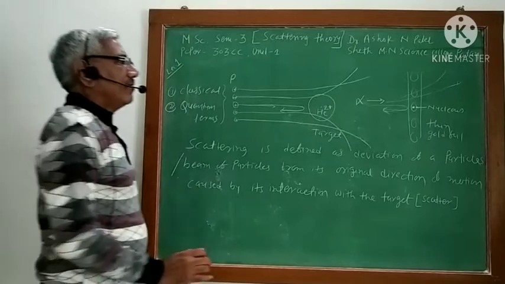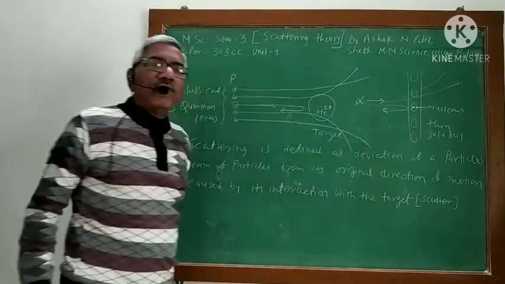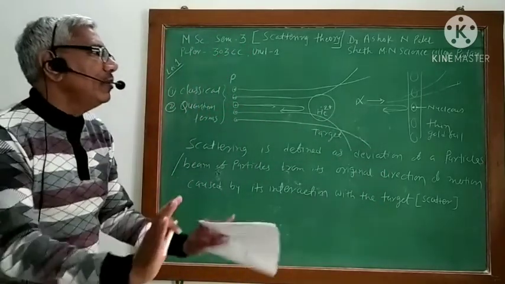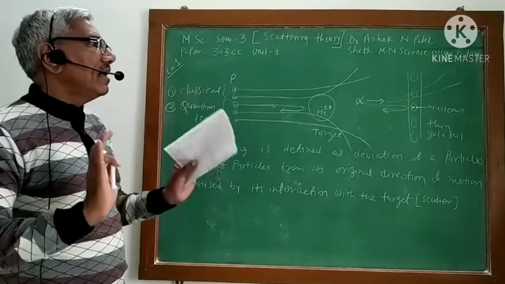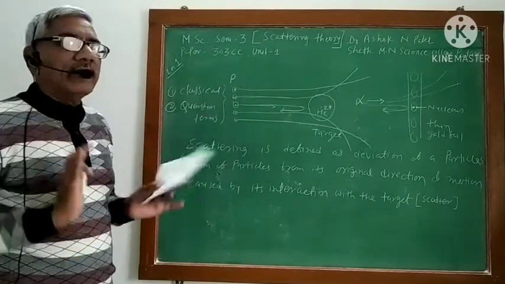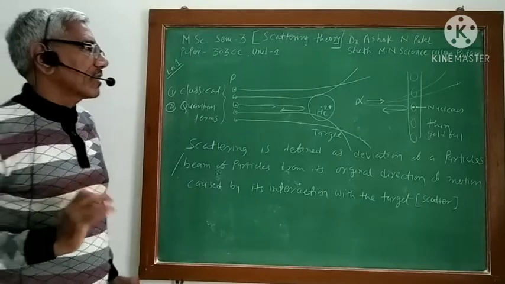So from Rutherford scattering of alpha particles, we got the idea of the structure of the atom.